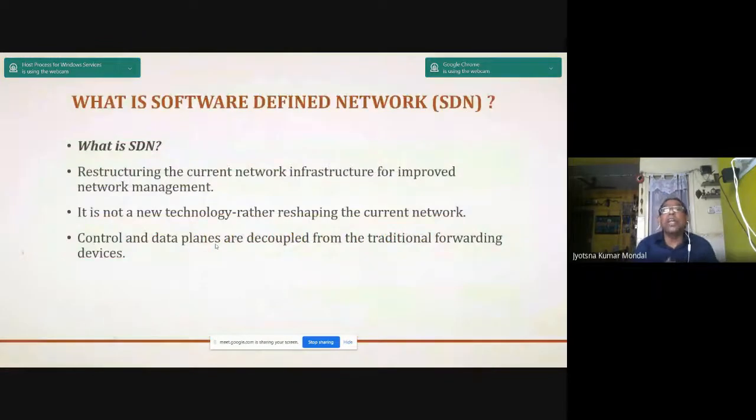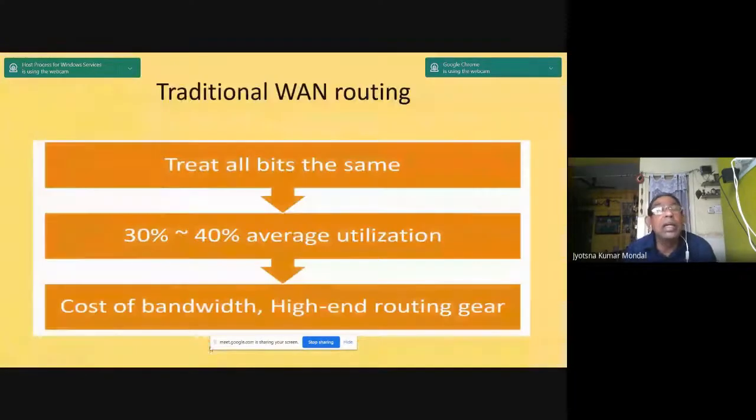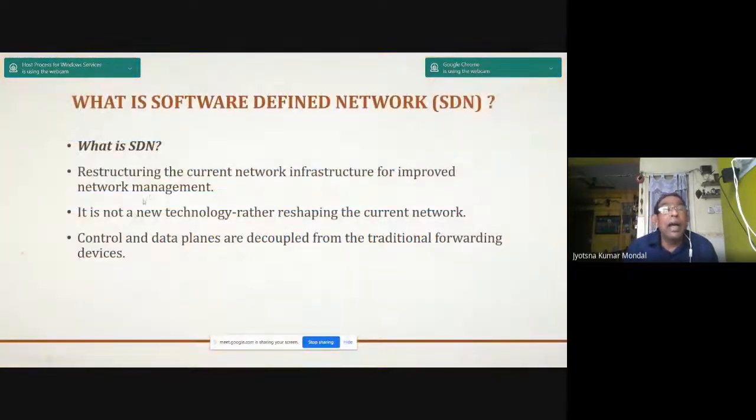Now, what is software-defined networking? It is called SDN nowadays. Restructuring the current network infrastructure for improved networking is called SDN. It's not a new technology. Rather, it is reshaping the existing network into a disintegrated data plane and control plane. So the control and data planes are decoupled from the traditional forwarding devices.